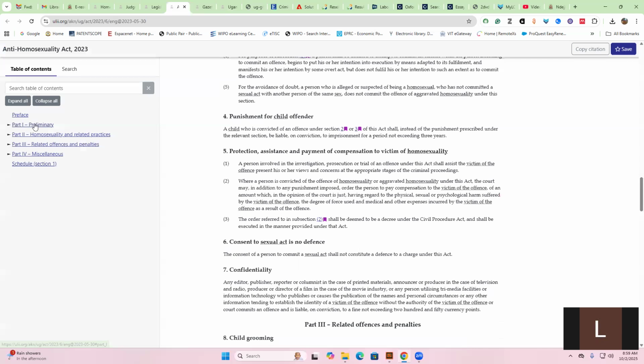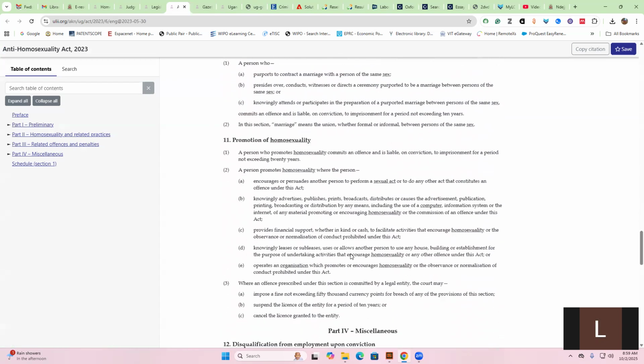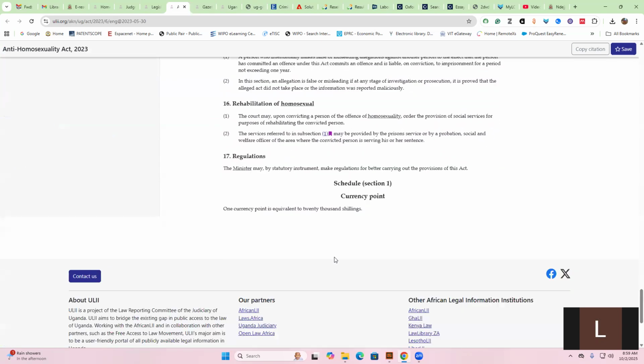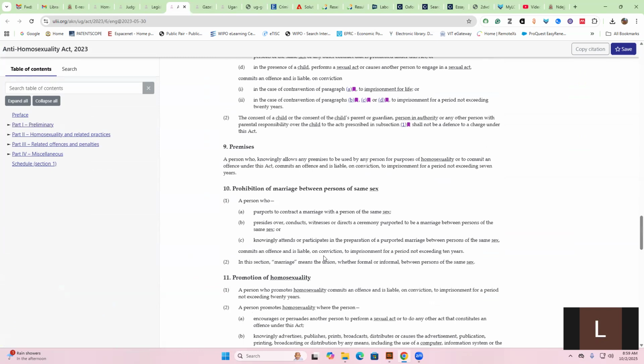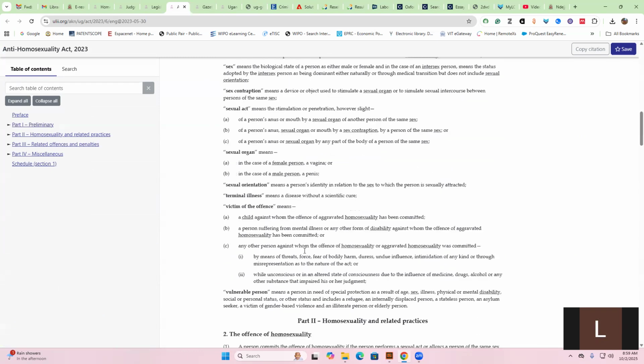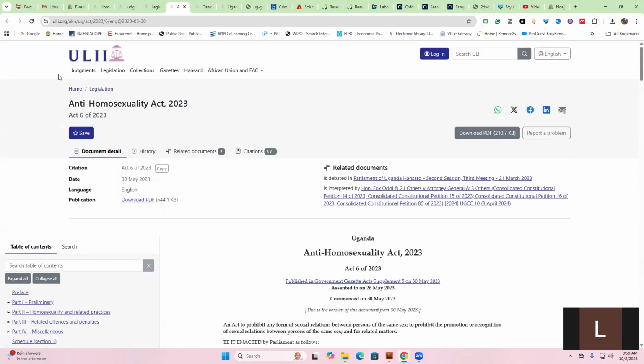And then if you need to look at its preliminary, its related practices, related offenses and penalties, miscellaneous, and then the schedule, you can find everything here. So you'll be in a position to download. This is also very important besides the other databases which you can access.